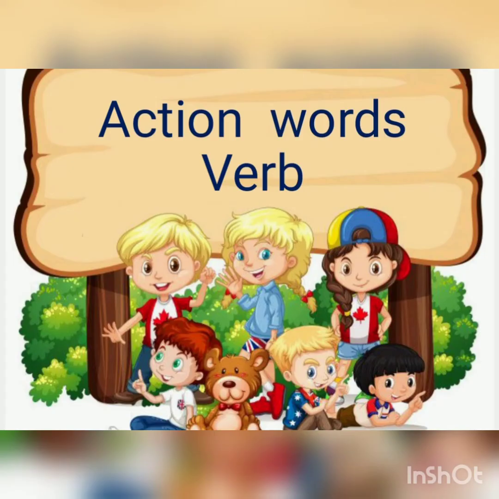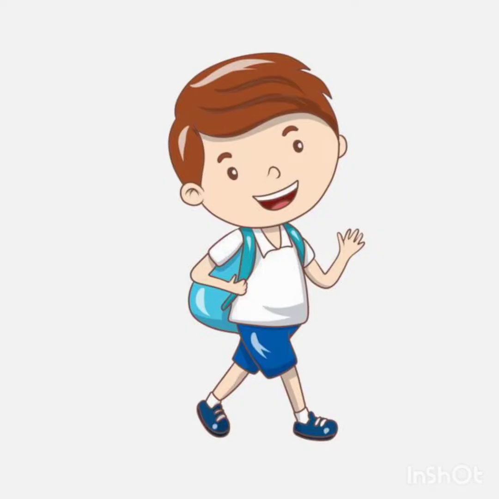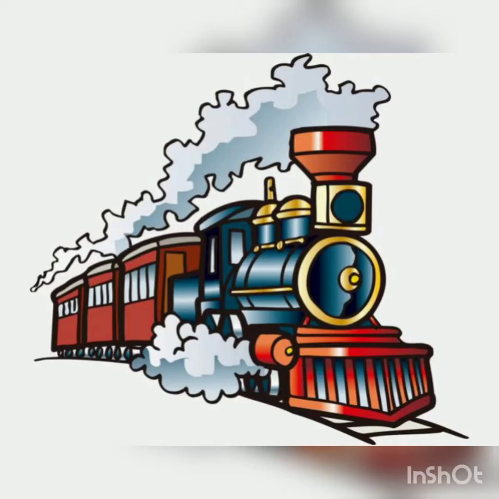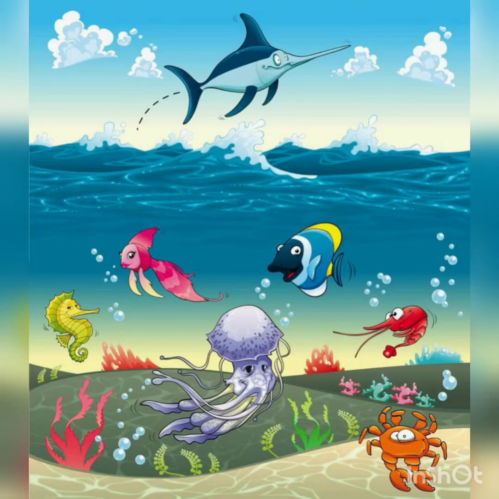Verb. Action words are called a verb. A sentence cannot be completed without a verb. Let's look into an example of verb. First, I walk to school every day. Next, the train runs on rails. Third, the fish swim in the sea.